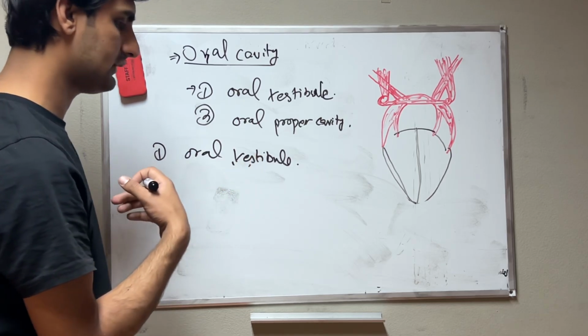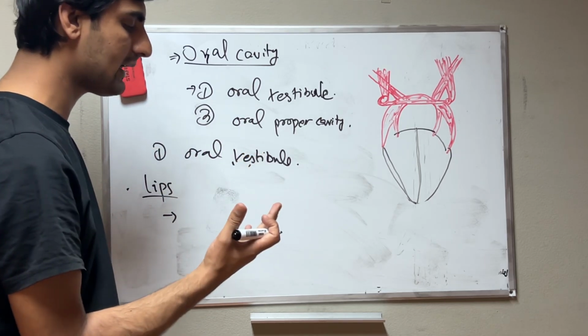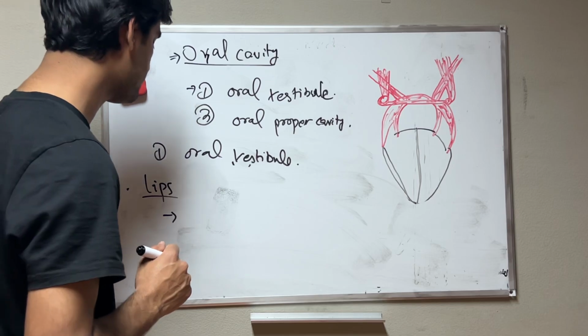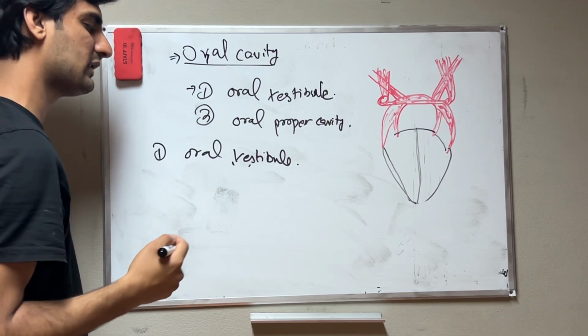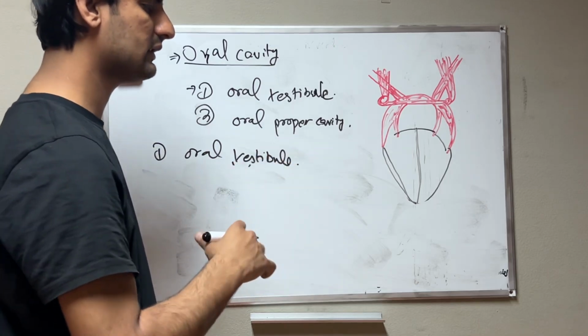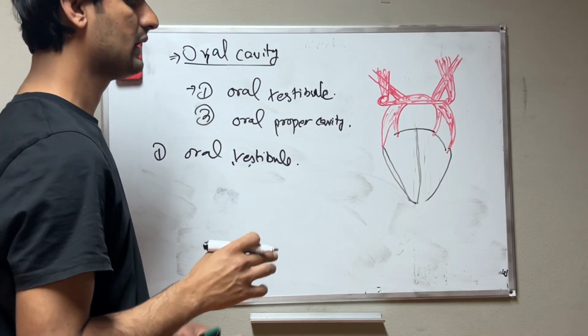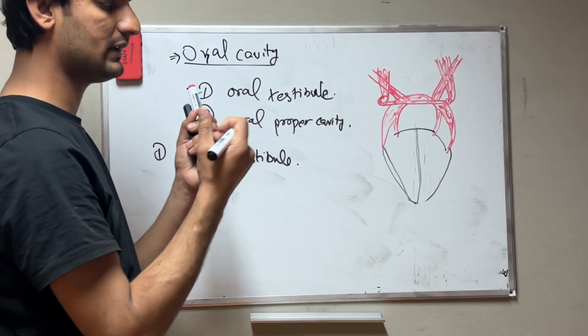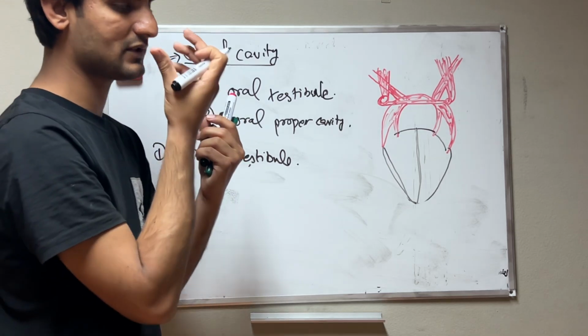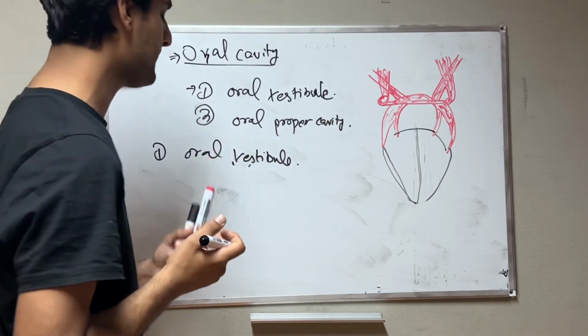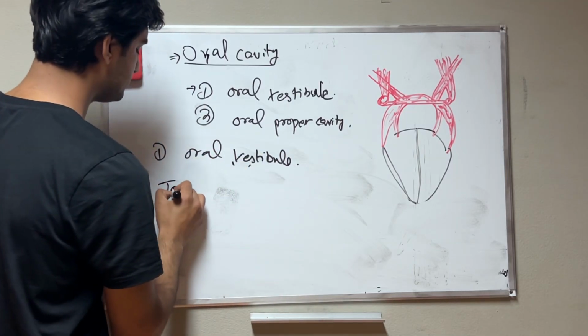The salivary glands, here we have major and minor glands. There is nothing more important about the lips. You just memorize this: the orbicularis oris muscle covers the upper and lower lips, and the lips are the first part, an external structure of the mouth. Then we have teeth.